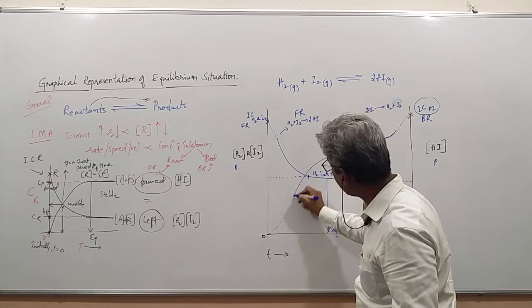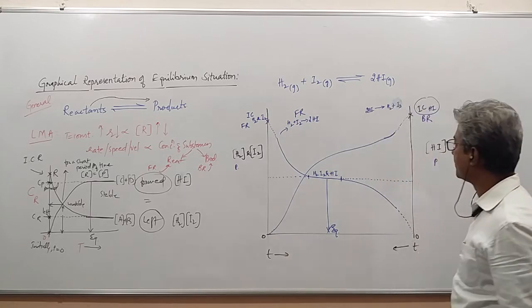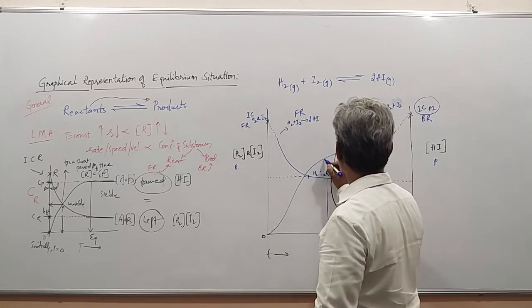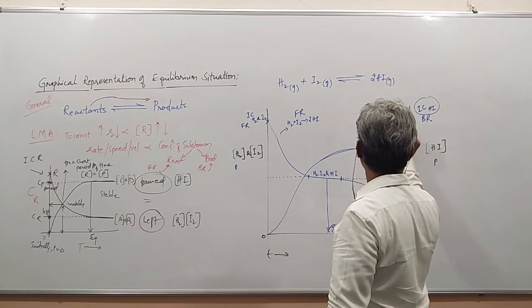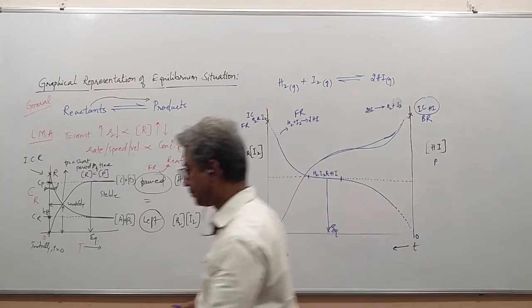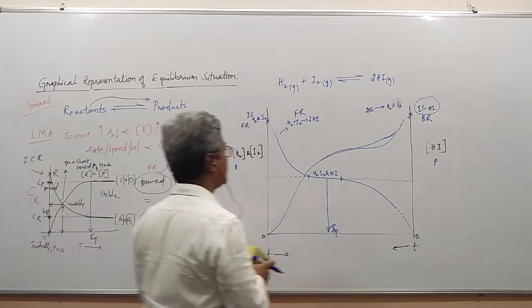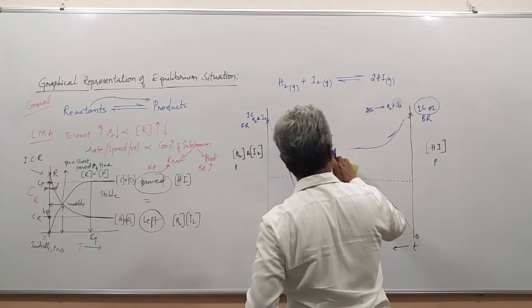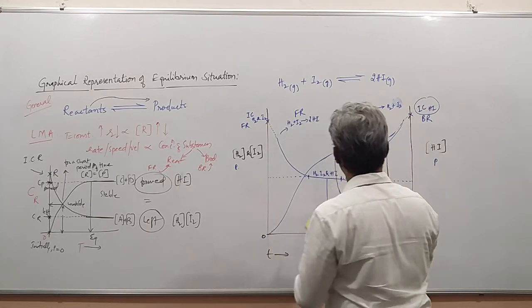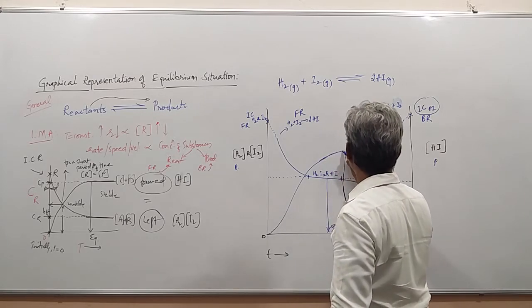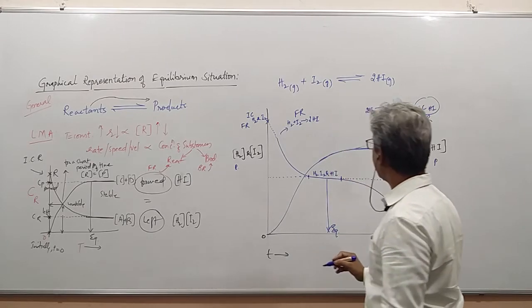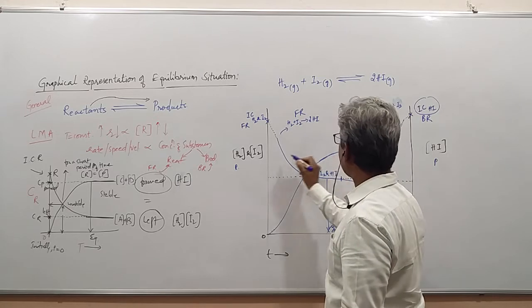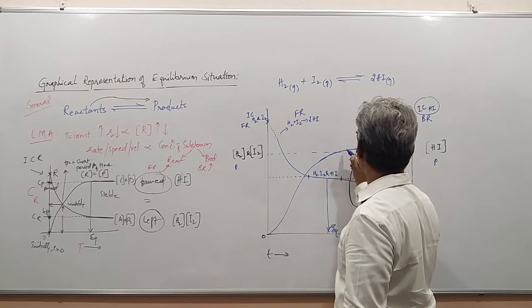Then a stage will come where their concentrations will remain almost the same. It will not change. It will remain the same, so the concentration is fixed. At this stage, what do we notice?